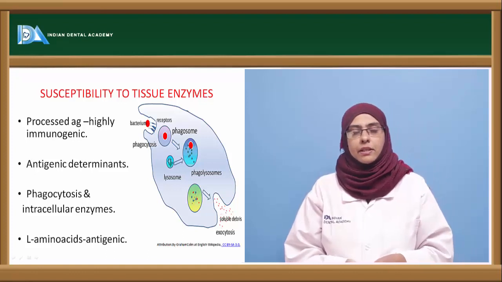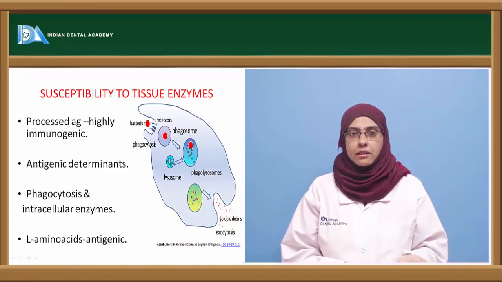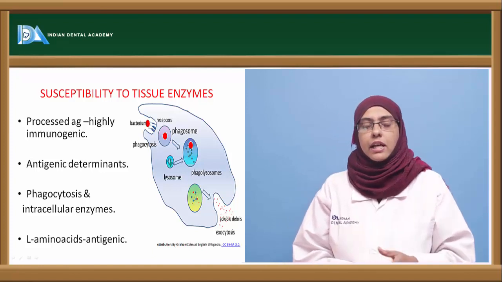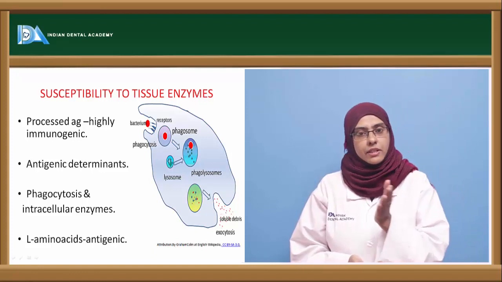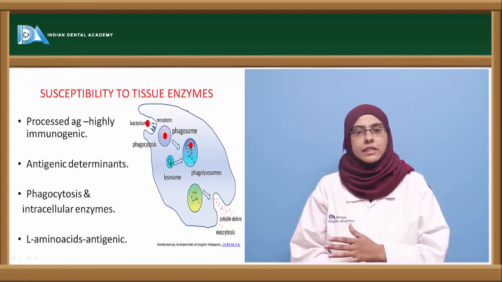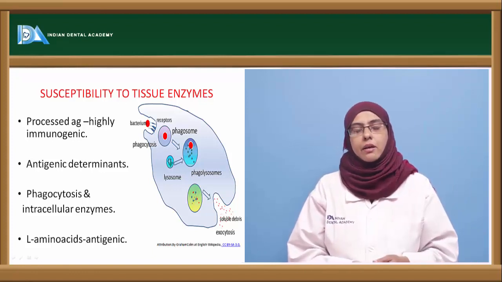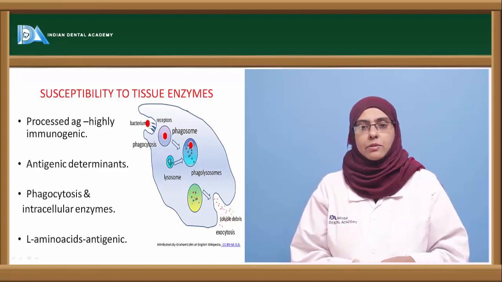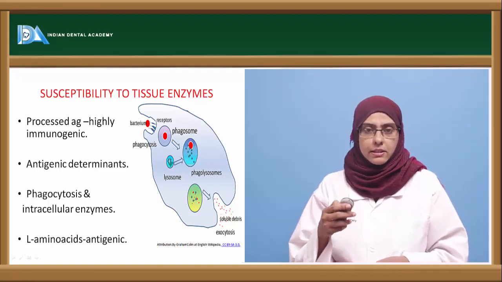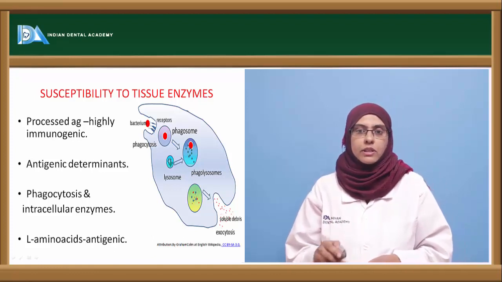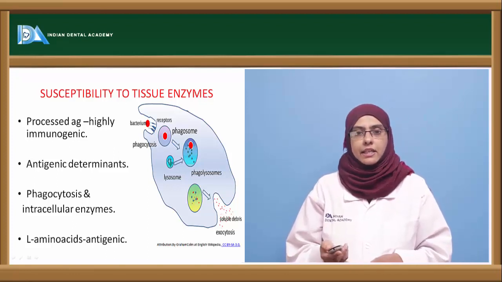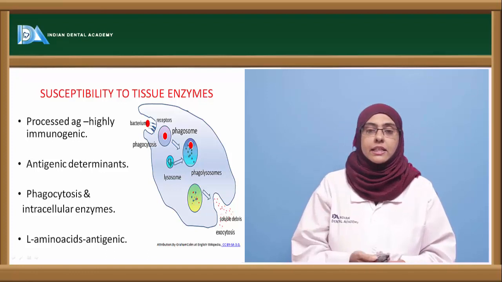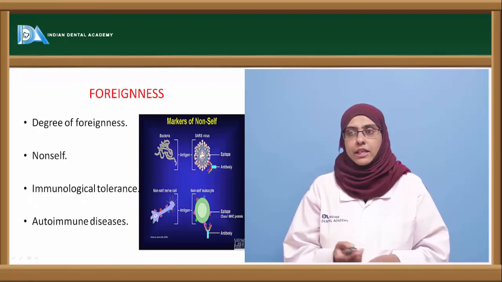And next coming to polystyrene type of material, they are non-immunogenic in nature, and the substances which are made up of D amino acids are non-immunogenic in nature, but the substances which are made up of L amino acids are highly immunogenic in nature. So the simple thing to say about this is, the more easily antigen gets processed, the more antigenic in nature, and highly processed antigens are more immunogenic in nature.